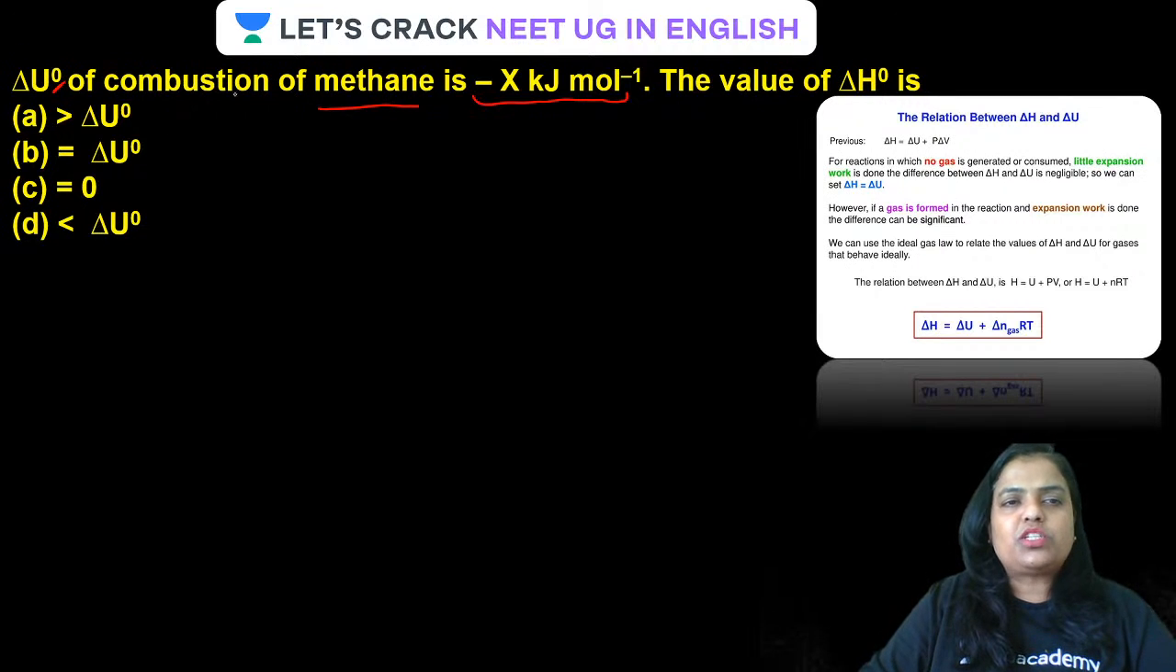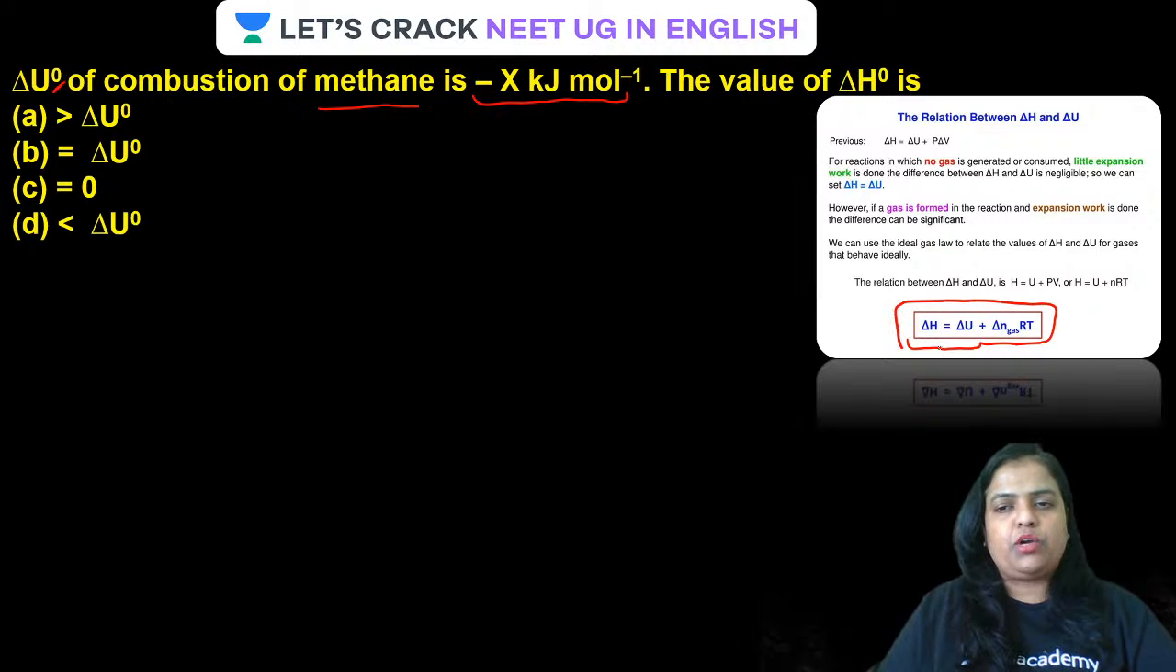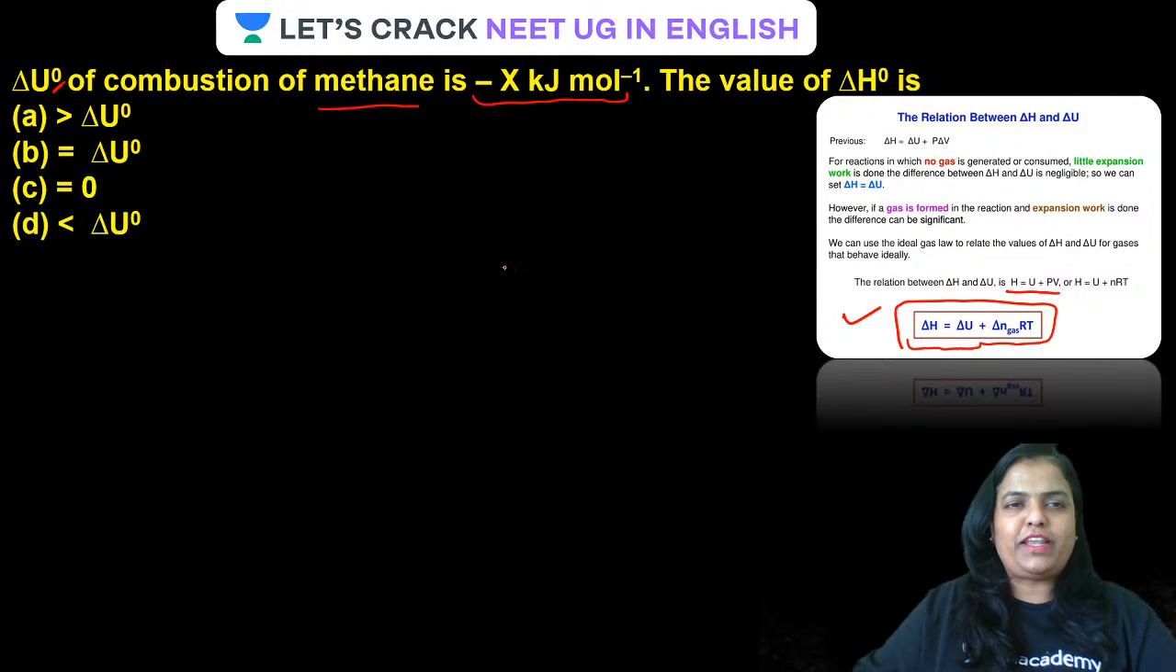Thus, delta U naught of combustion of methane is minus x kilojoule per mole. What is the value of delta H naught? We know that enthalpy and internal energy are related by this equation: H is equal to U plus PV, and on differentiating you get P delta V or V delta P.